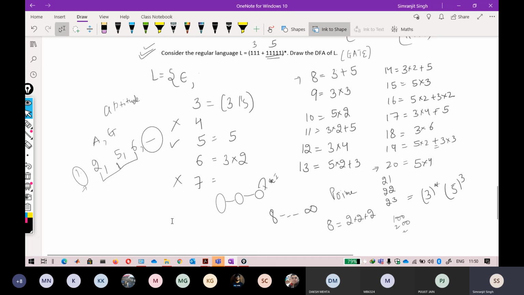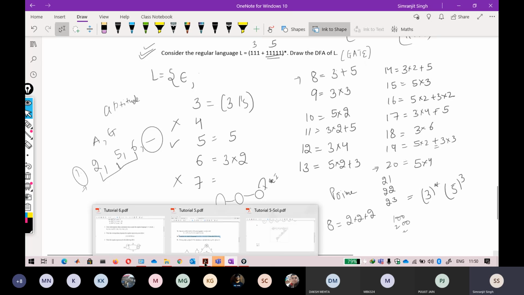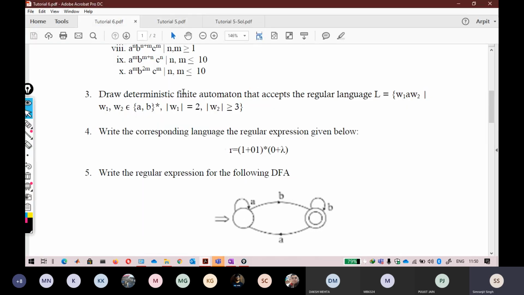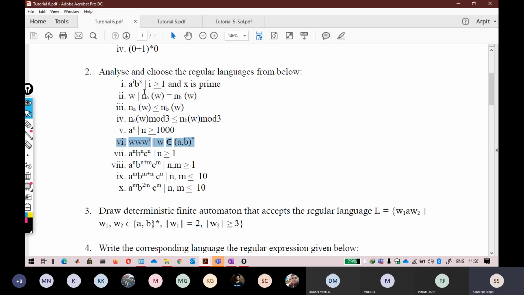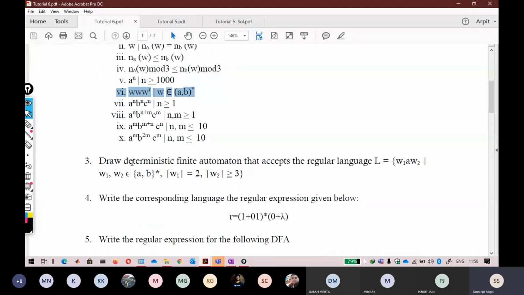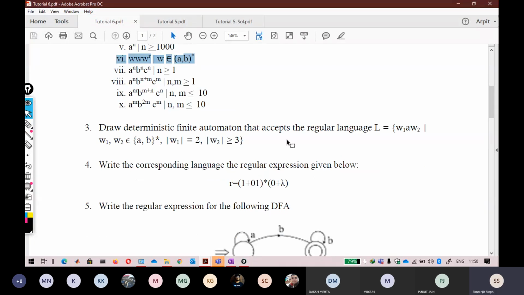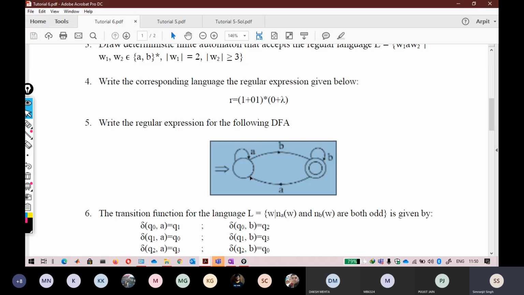Now I move on to the next tutorial. The next tutorial is fairly basic, and it is based only on your Thompson method and the analysis of which language is regular and which language is not. Again some automata questions are added, which are not very complex, and this question you have already done.